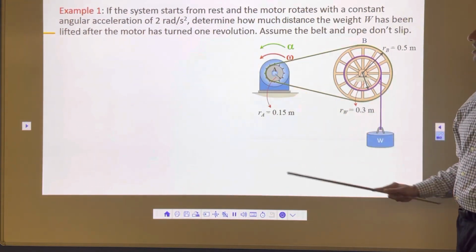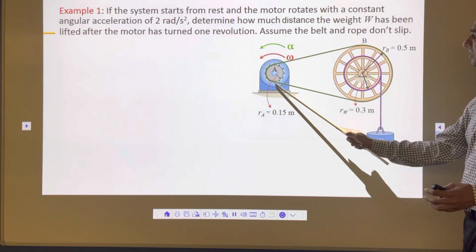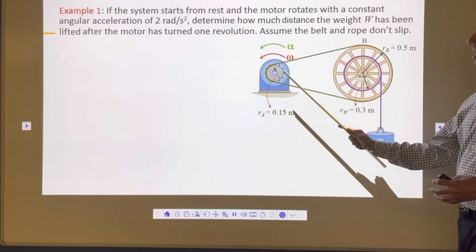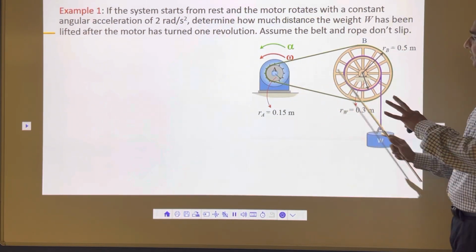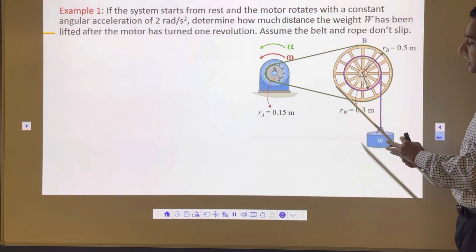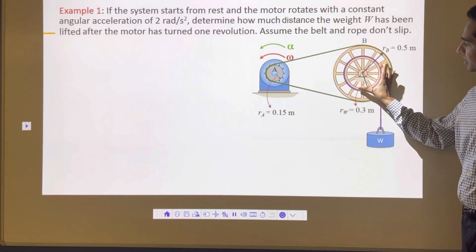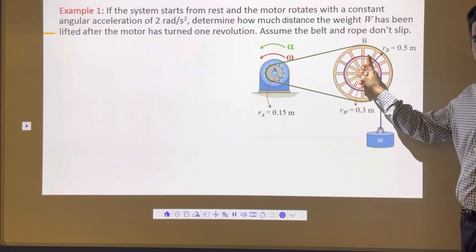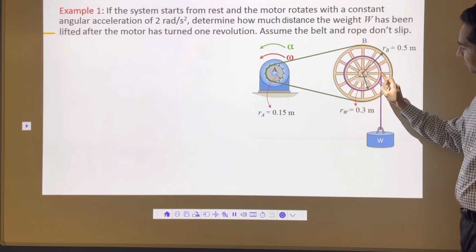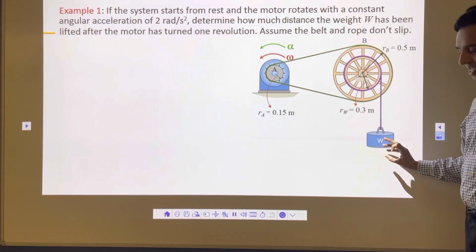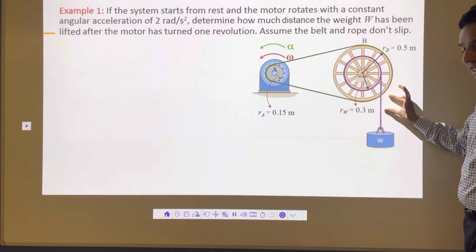Now it's going to rotate in the anti-clockwise direction, and you can imagine these are connected with this belt. As soon as this starts rotating, it's going to rotate this big wheel. Once it rotates this big wheel, there is a smaller wheel attached here, and that smaller wheel is also going to rotate. And when that smaller wheel rotates, there is a weight attached here. That weight will go in an upward direction.